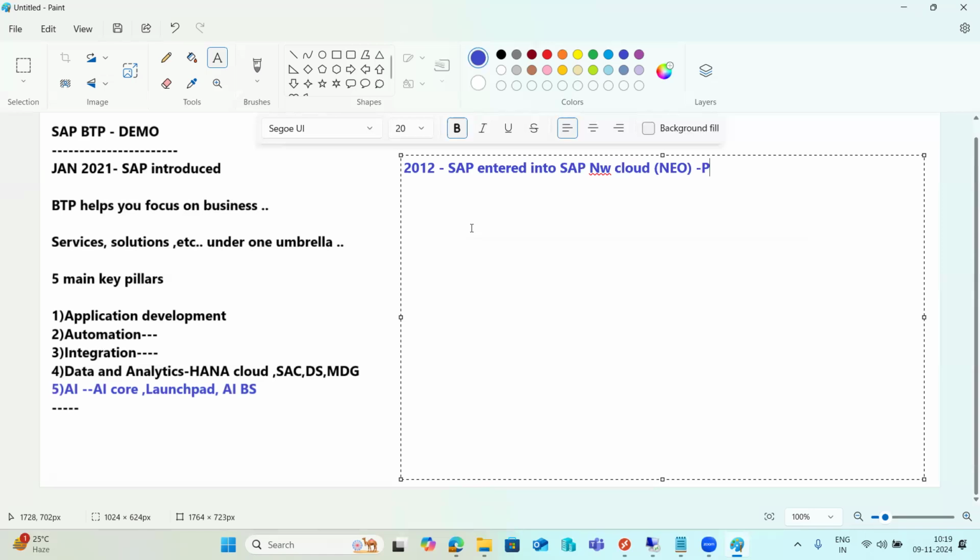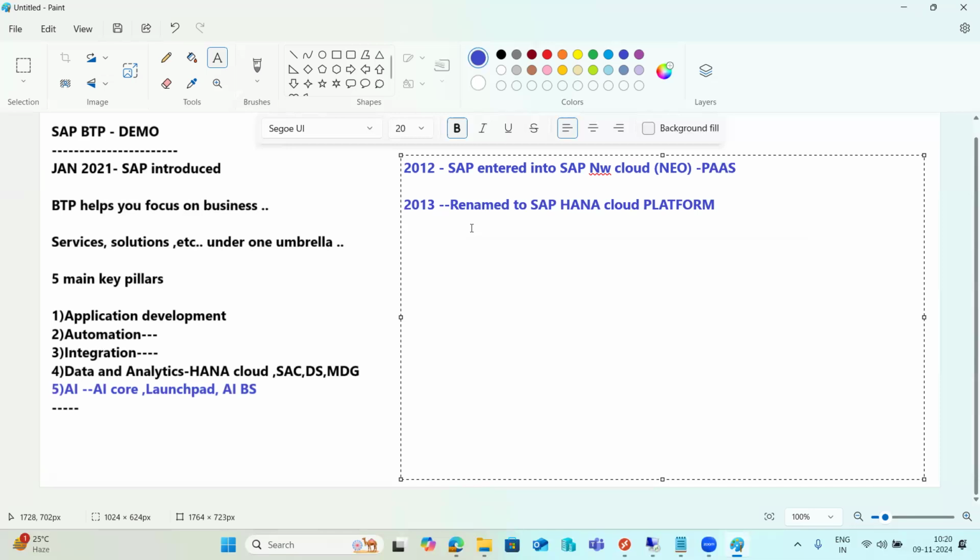SAP BTP is the platform as a service concept here. Then after that, they rebranded. They renamed SAP Neo to SAP HANA Cloud Platform. Then after that, they implemented many things.